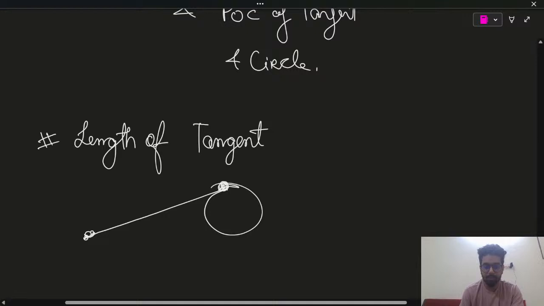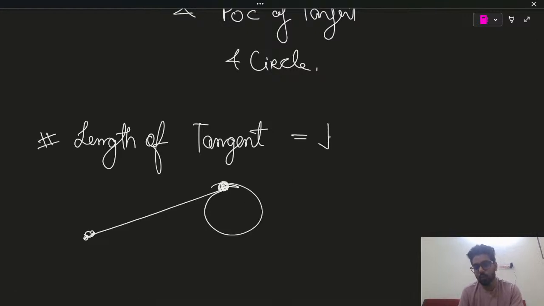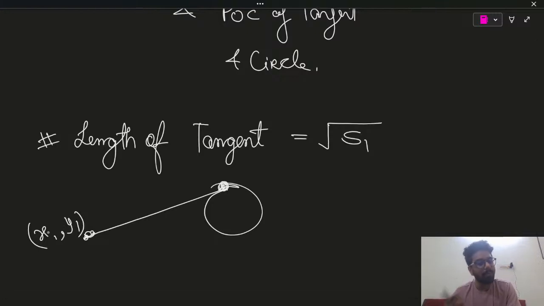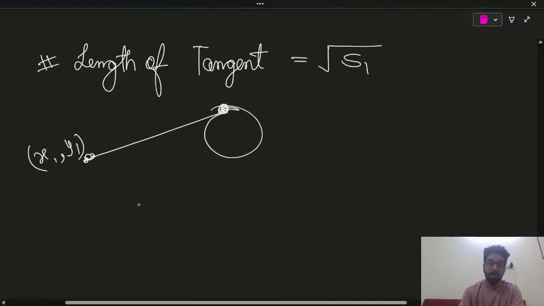It is root of S1. What is S1? We have already said, S1 is x1 square plus y1 square plus 2gx1 plus 2fy1 plus c.